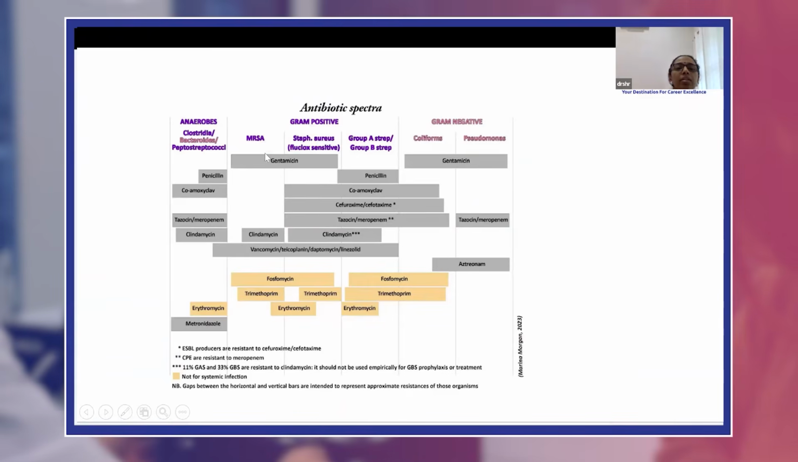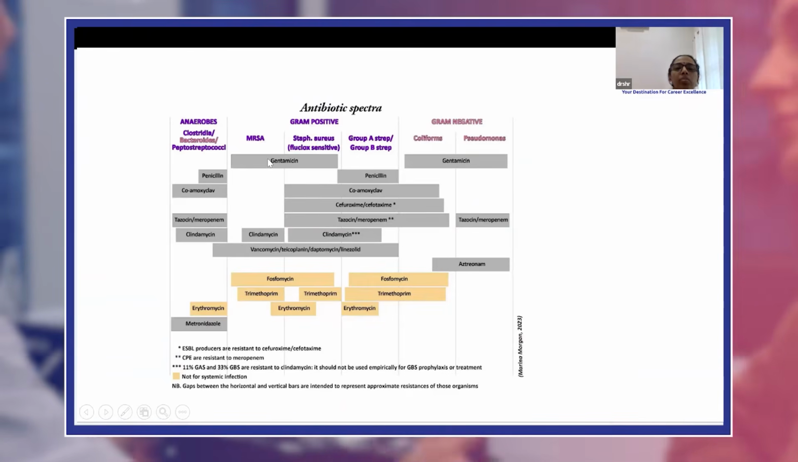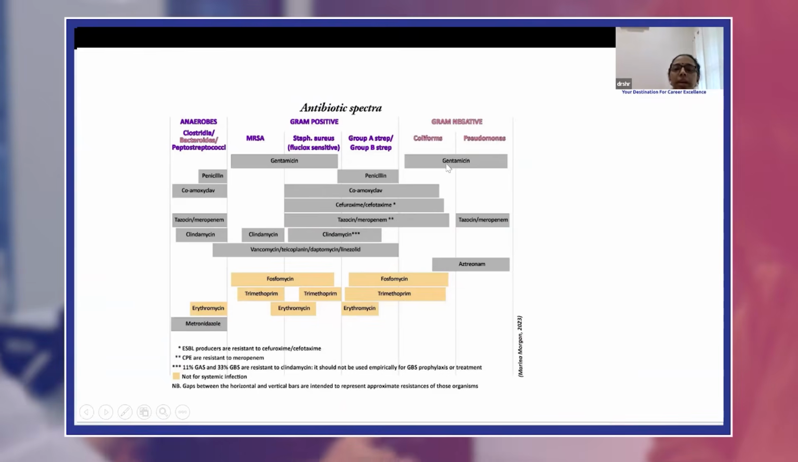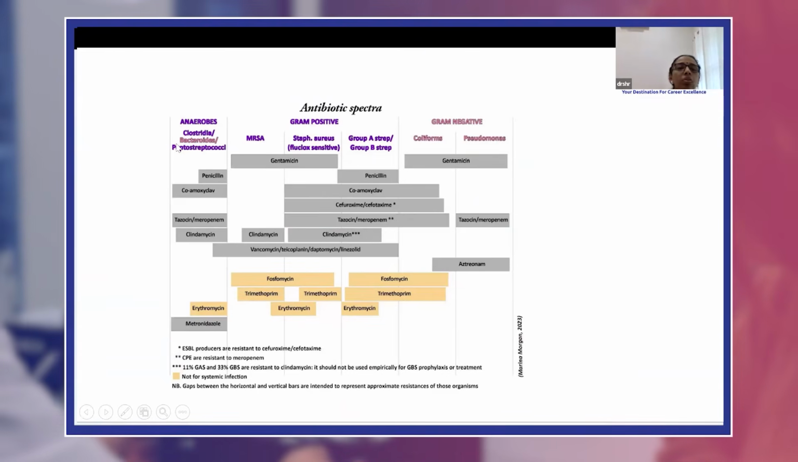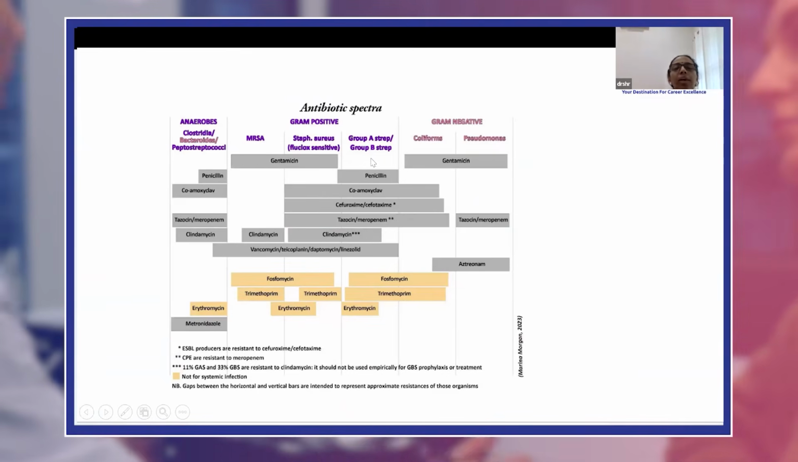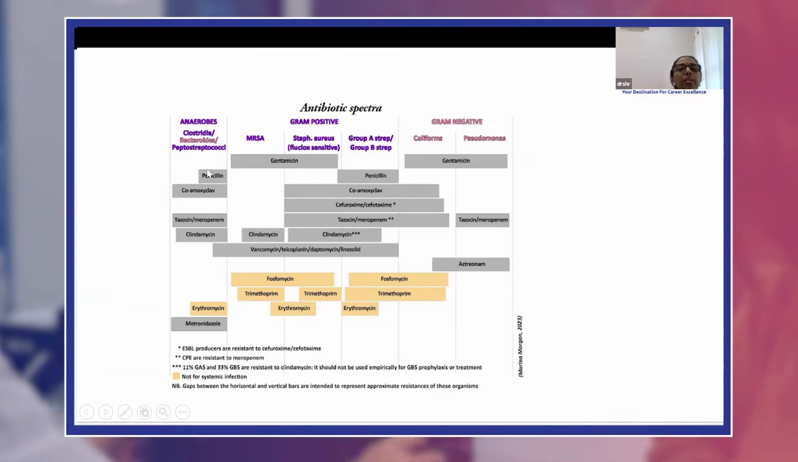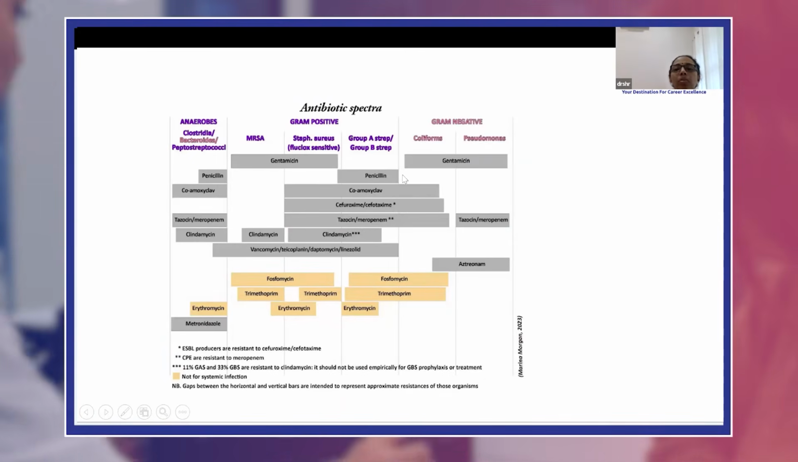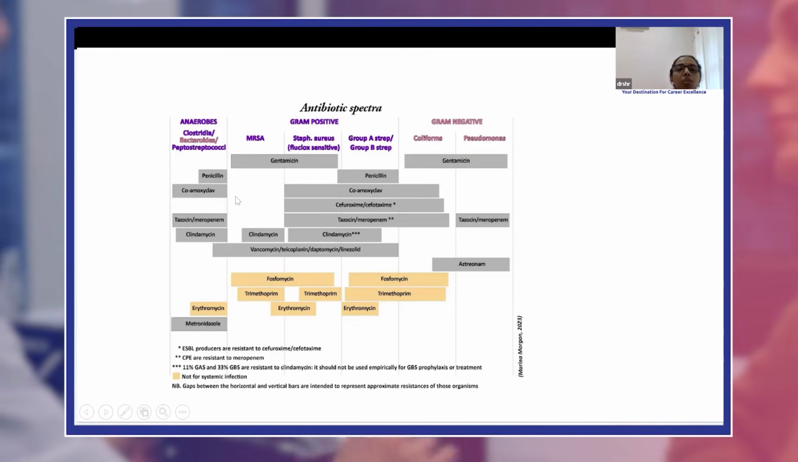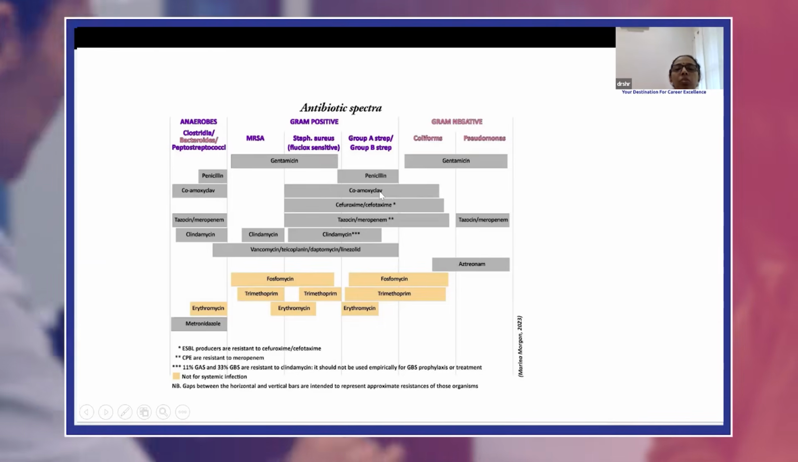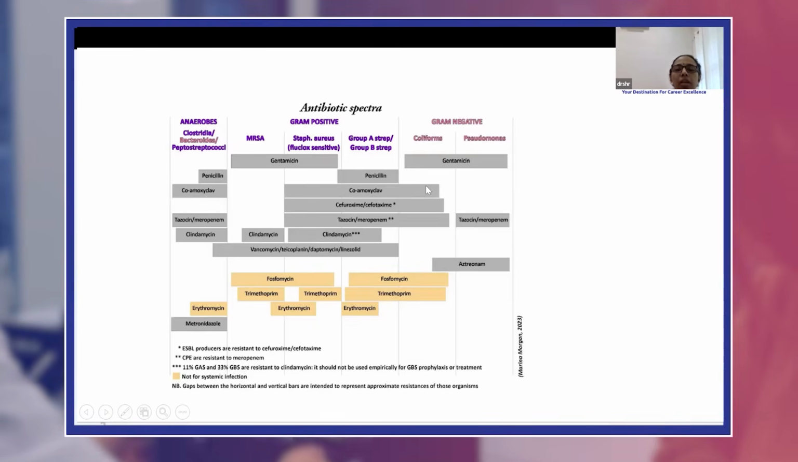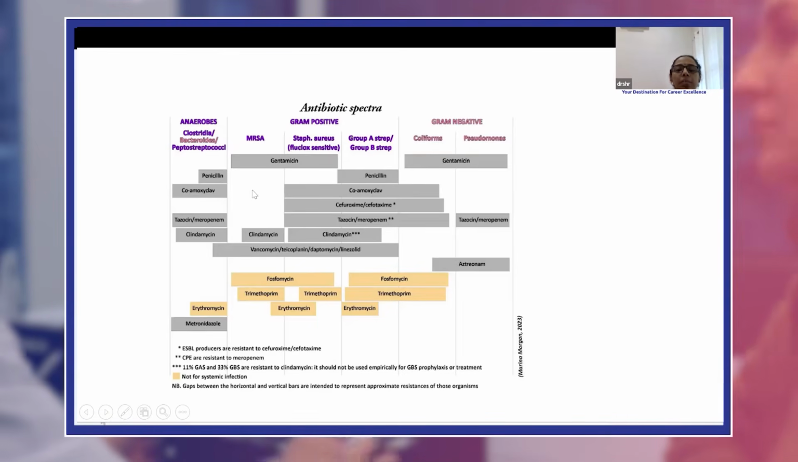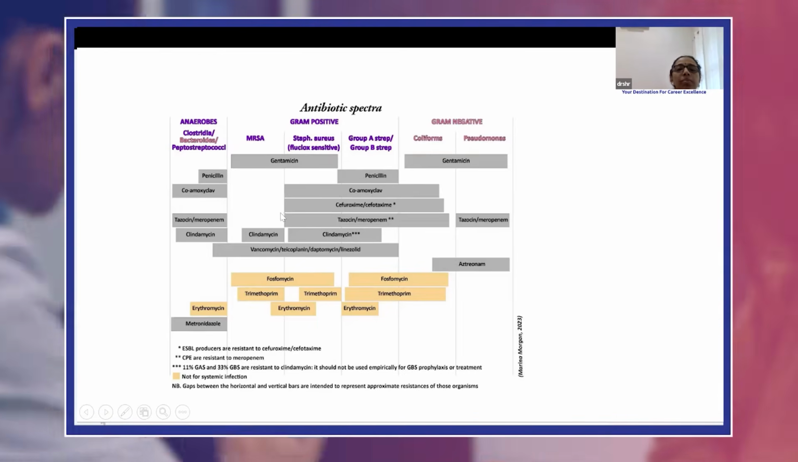You can see that gentamicin covers most gram-positive, gram-negative, and Pseudomonas. It has no action against anaerobes and group A and group B streptococcus. Penicillin covers most anaerobes, group A, group B streptococcus. No action against MRSA and gram-negative organisms. Co-amoxiclav covers anaerobes, gram-positive, group A, group B streptococcus, and most gram-negative. There's no action against MRSA and Pseudomonas.